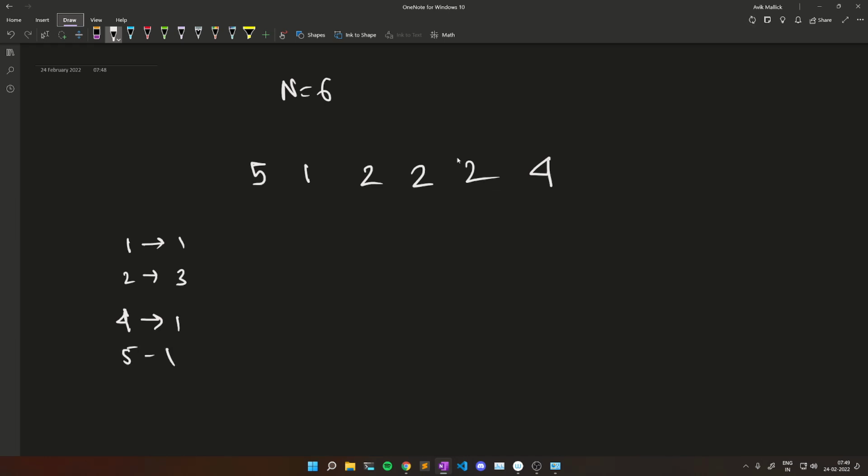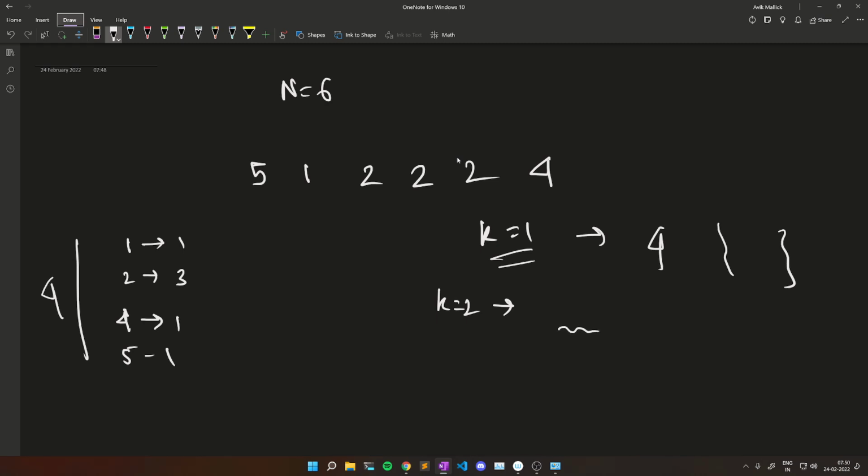Now when k is 1, we have to give all these types of push-ups to a single player. So our answer is nothing but 4, because there are 4 types of push-ups and all of them will go to one single team. Okay, now let's say k equal to 2. In this case we have to distribute these push-ups among 2 different teams.